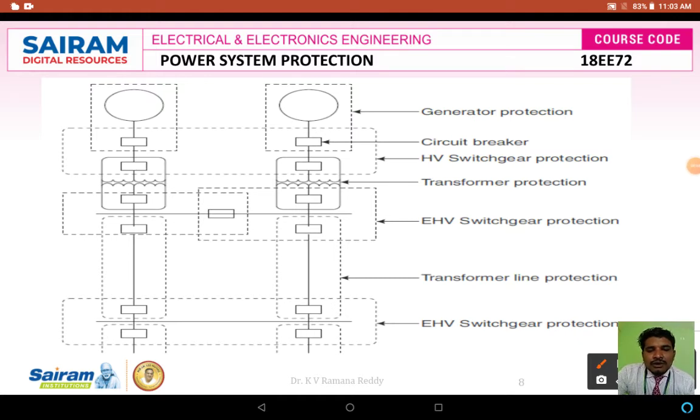For example, let us see from top to bottom. In top to bottom, here I am showing generators. Here 2 generators are there. To each and every generator, here we are going to provide a protection to protect the generators right from different open circuit faults and from the short circuit faults.